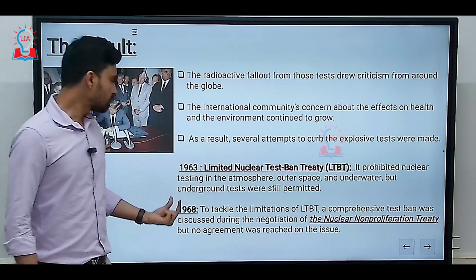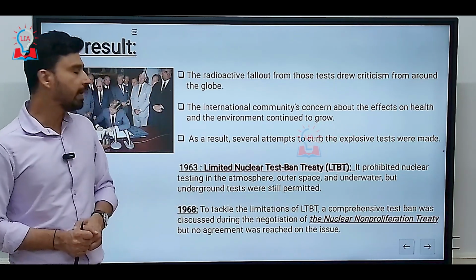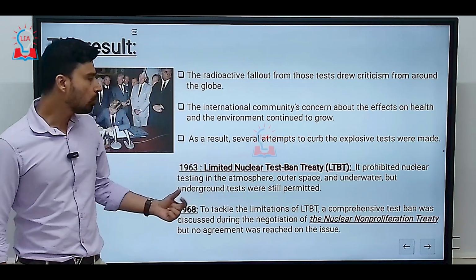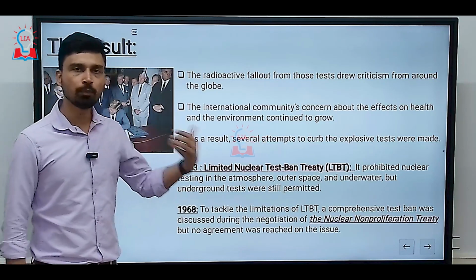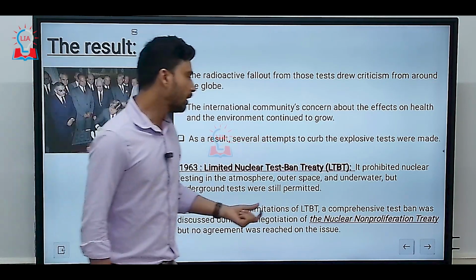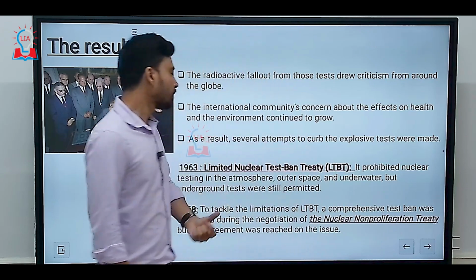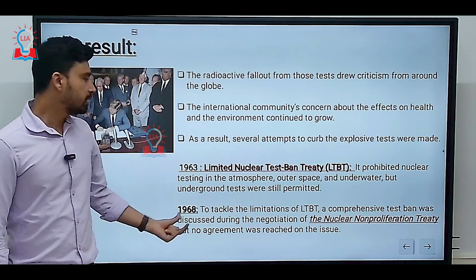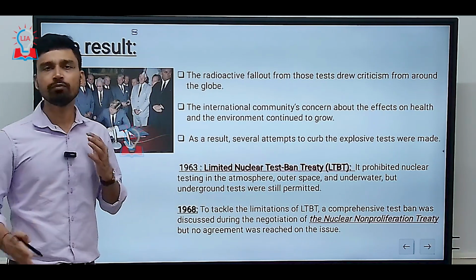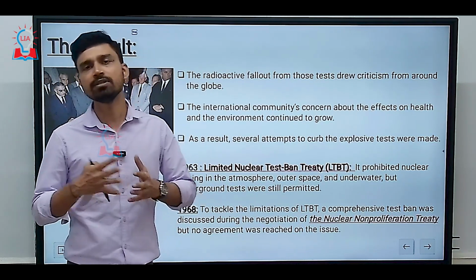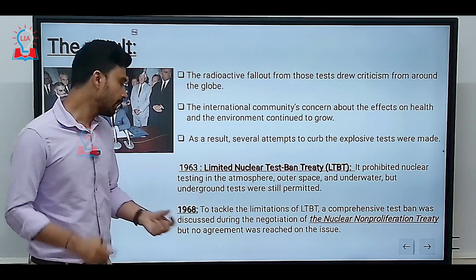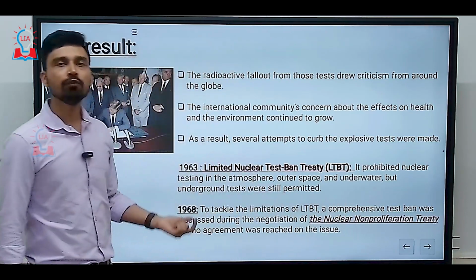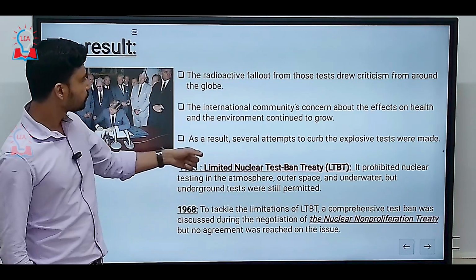Five years later, in 1968, because the LTBT still had a lot of limitations, a new agreement was proposed in the United Nations General Assembly, where a comprehensive test ban was discussed during the negotiations of the Nuclear Non-Proliferation Treaty. Despite the discussion, there were a lot of differences and divergences among the members of the United Nations, and thus a consensus could not be reached, and no agreement was reached on any kind of comprehensive test ban.